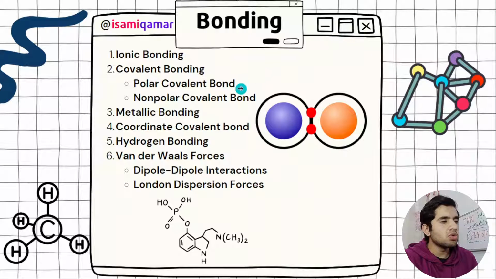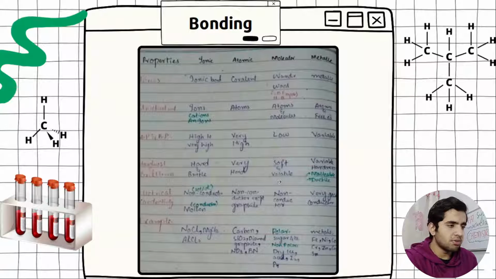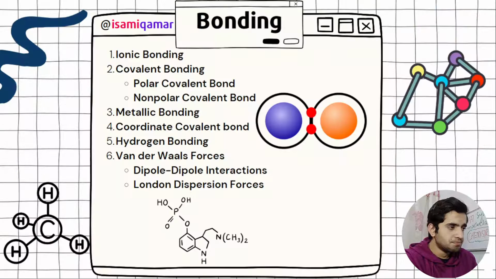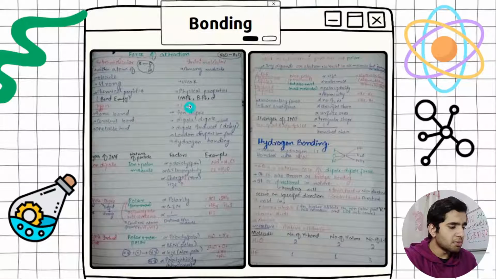So in bonding, you need to remember ionic bonding and covalent bonding. Covalent bonding is of two types: polar covalent bond and non-polar covalent bond. Then we have metallic bonding, coordinate covalent bond, hydrogen bonding, van der Waals forces, dipole interaction, London dispersion forces. These are intermolecular forces. We are going to cover these. Here we go. So this is the bonding.